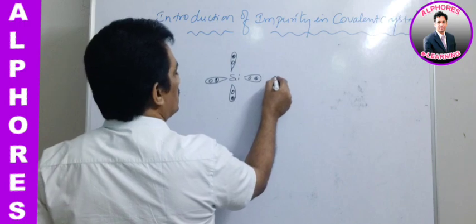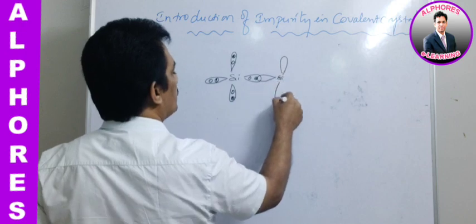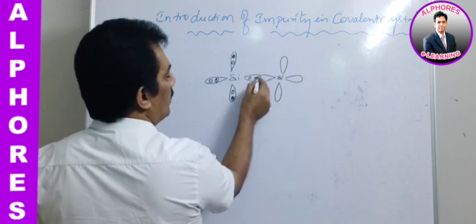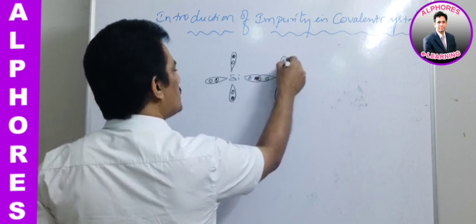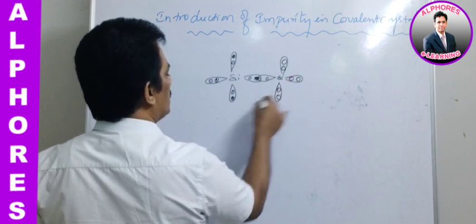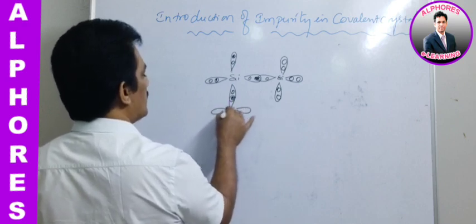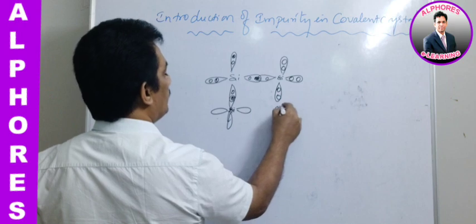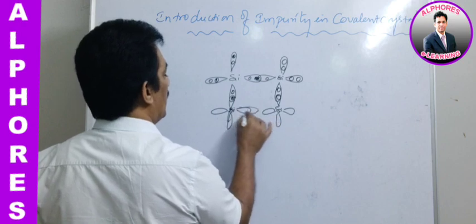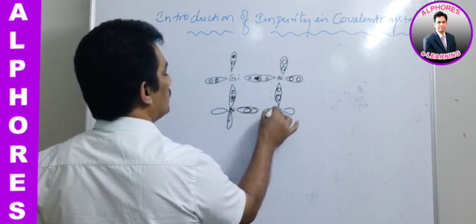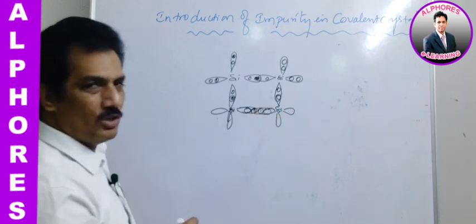It is in bonding with other silicon, silicon, silicon, silicon, and this electron, that is, one electron and hole, is now getting paired. Here also the same scenario: holes and electrons are the same, like that, you just imagine.